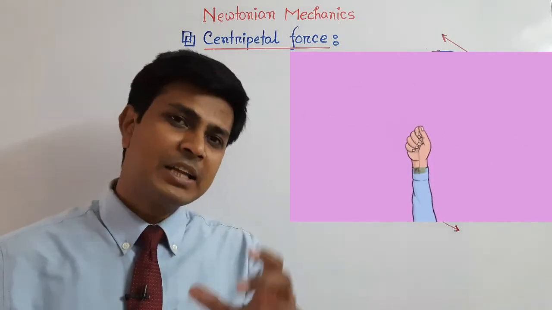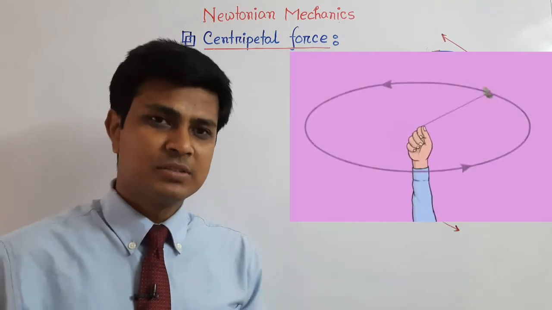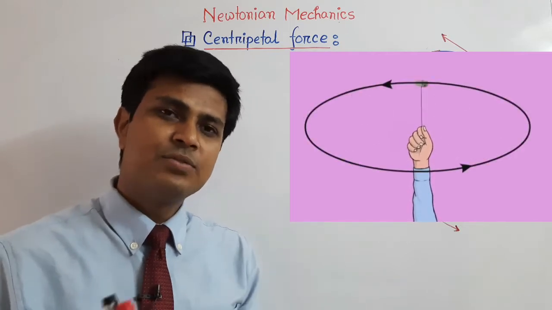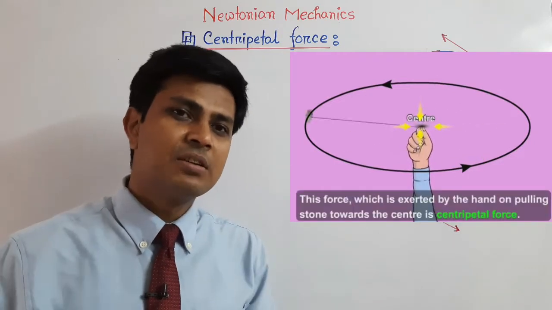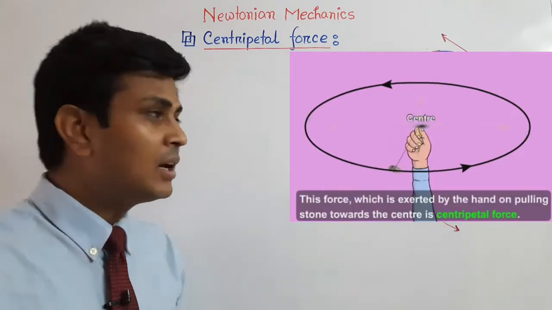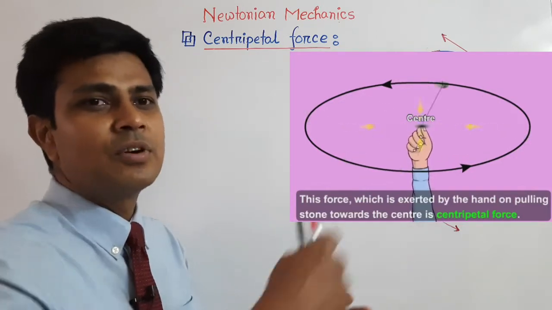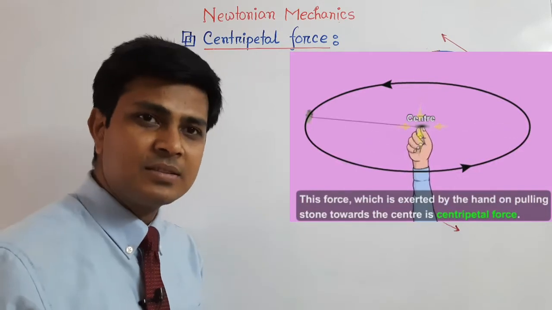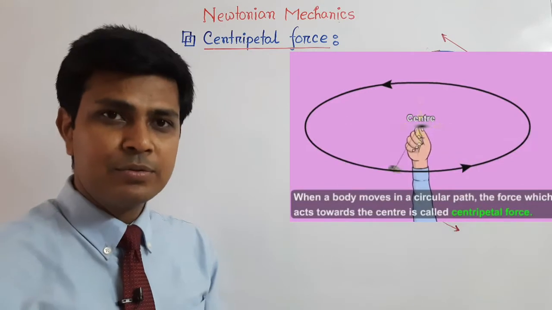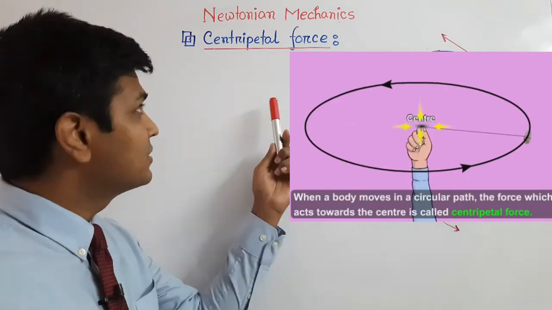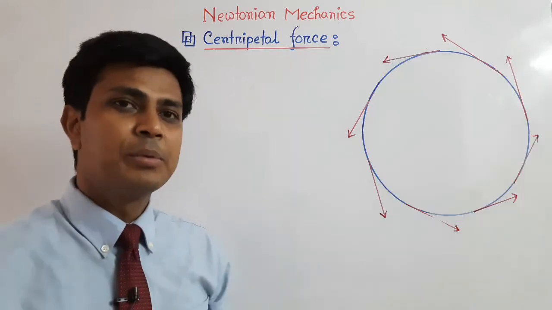Now let me explain another example of the centripetal force. You know the earth always moves around the sun, and there is an attraction force between the earth and the sun, and that attraction force is called gravitational force. Due to this attraction force, the earth cannot fly off from its path, and that gravitational force is known as the centripetal force, because this force is responsible for keeping the earth rotating in its own orbit.